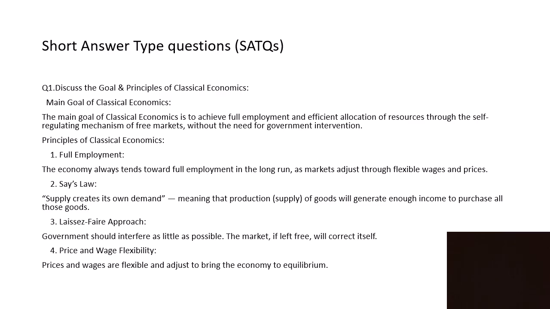Short answer type questions. Discuss the goal and principles of classical economics. The main goal of classical economics is to achieve full employment and efficient allocation of resources. These are the points you must remember. To achieve full employment and efficient allocation of resources through the self-regulating mechanism of free markets without the need for government intervention. The principle of this economics is full employment.